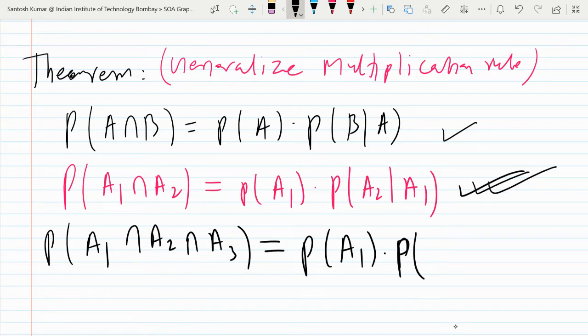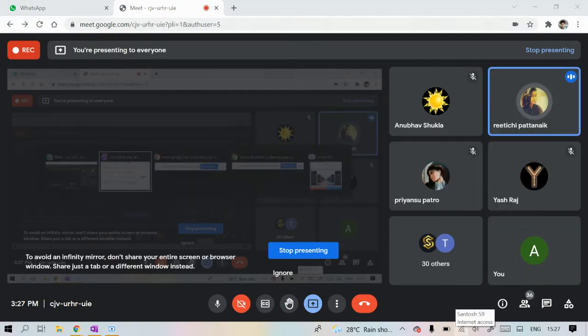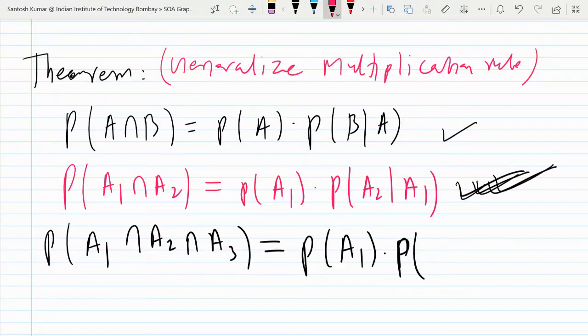You may take intuition from the second term. So probability of A1 intersection A2 intersection A3 is equal to probability of A1 into, what should I write? Into. Yes, probability of A into probability of B into probability of C.